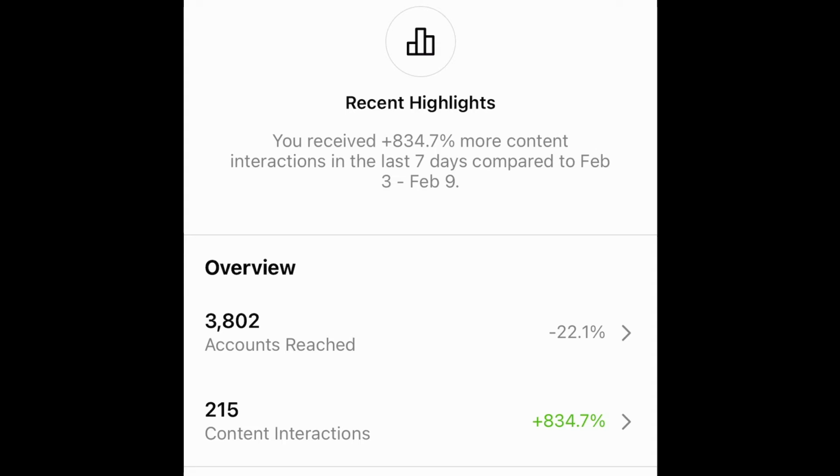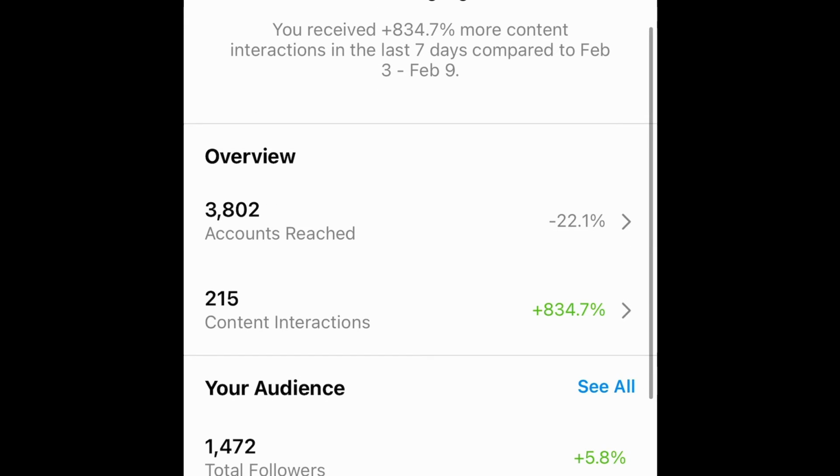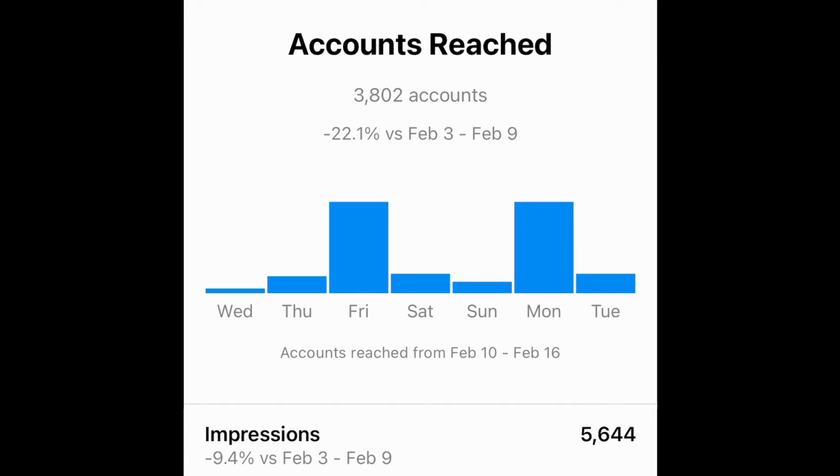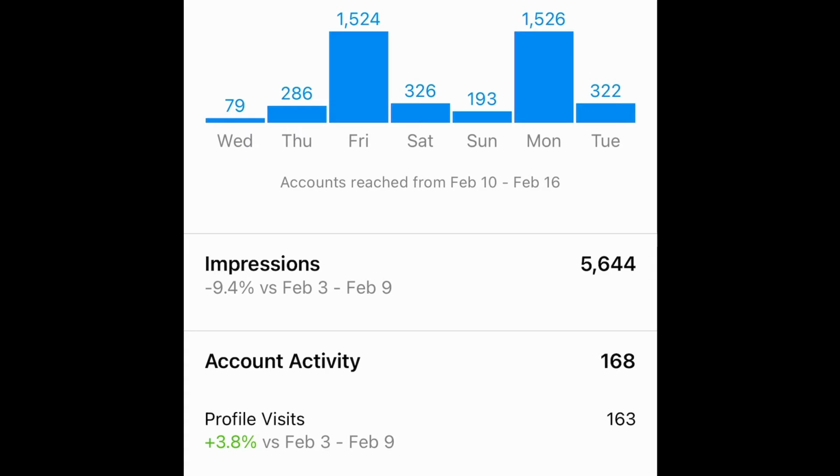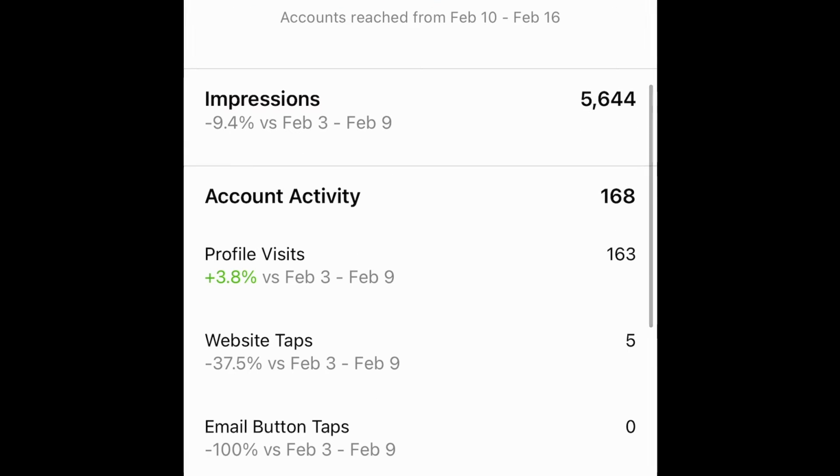Then when you go to overview, you'll see how many accounts were reached and content interactions. I will click on the overview and it will show me what days I reached how many people. And it will show me the impressions, but for me, the most important thing is account activity. This is profile visits, website taps, and email button taps.